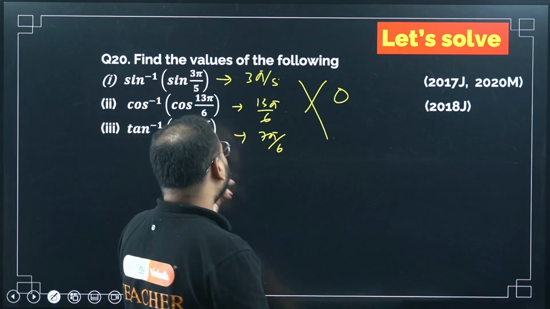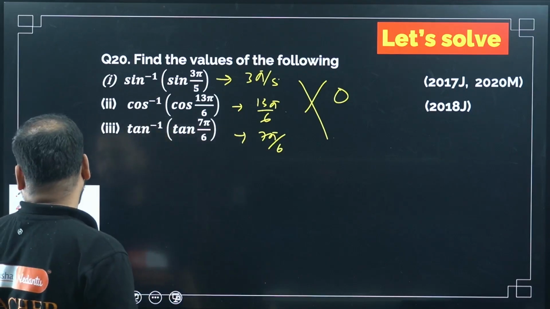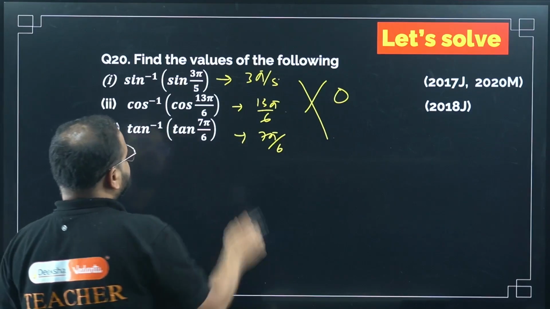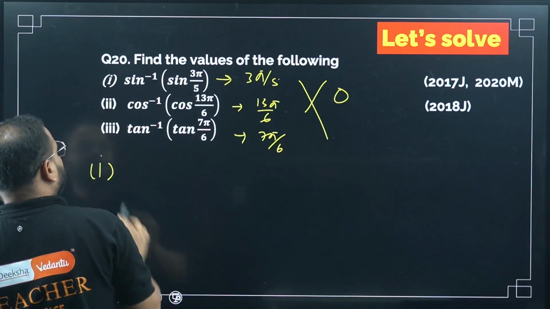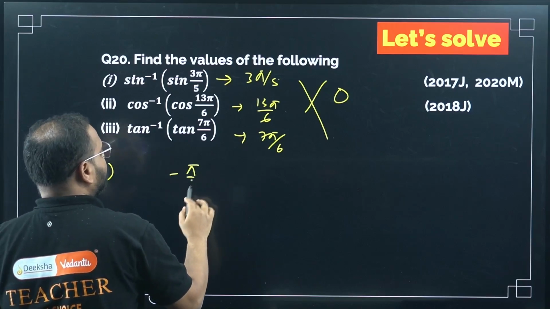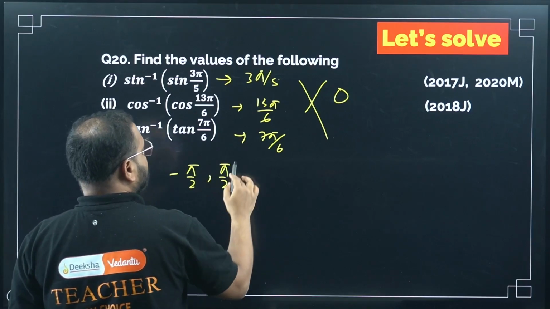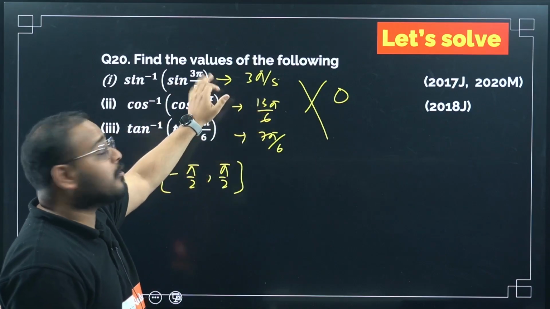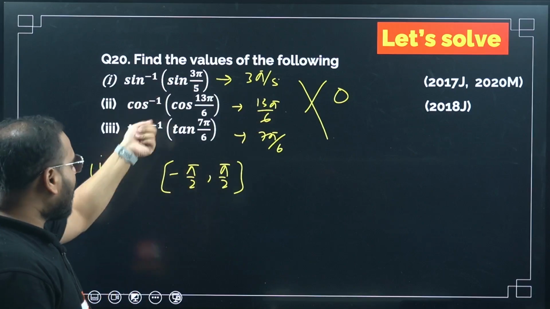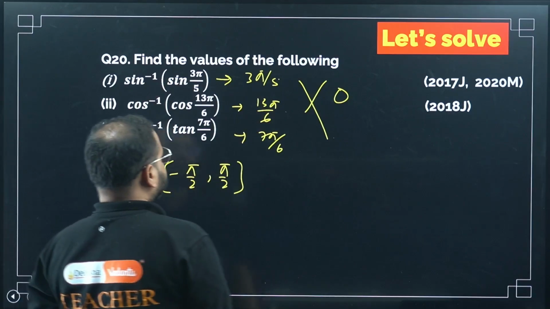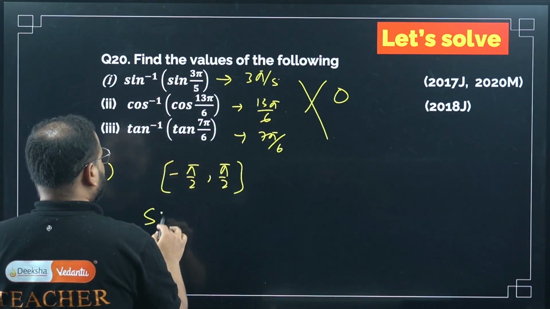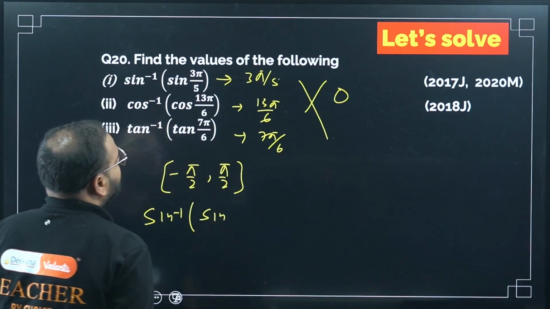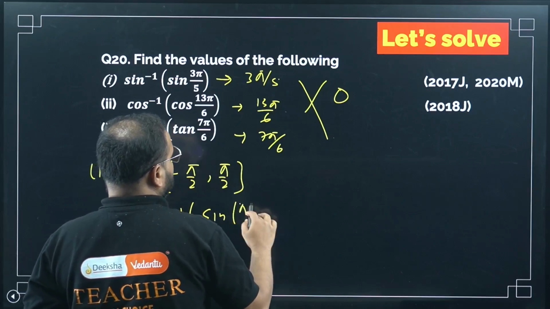You have to check the domain, right? Check the domain of sine. What is the domain here? The domain of sine, for the first one, is minus pi by 2 to pi by 2, closed interval. This is lying outside the domain, so I have to make some changes over here. How will I make the changes? Please look here. I will write it as sin inverse of sin, maybe this pi minus 2 pi by 5.